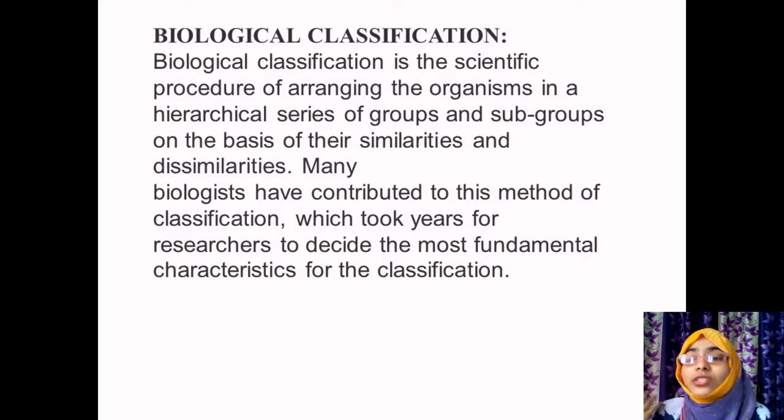Many hundreds of biologists have put forward their theories for the classification of organisms based on their characteristic features. Among which only very few scientists have got approval for their classification system. So what are those classification systems? We'll study in detail in the coming chapters.